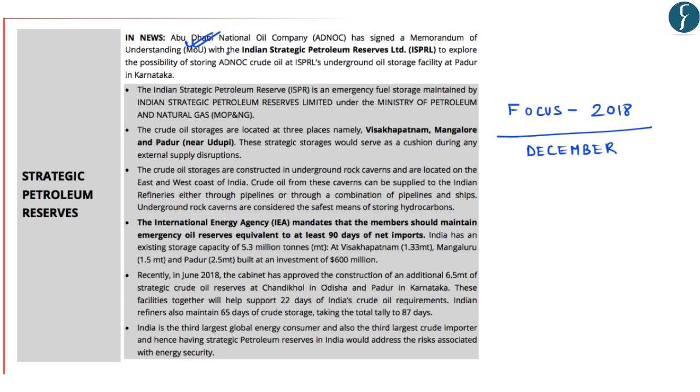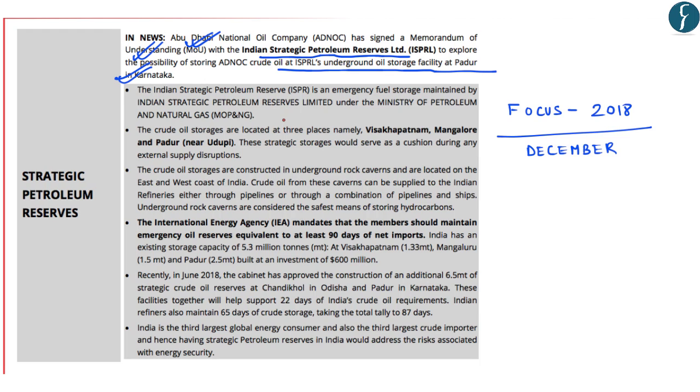It said that Abu Dhabi National Oil Company had signed a memorandum of understanding with the Indian Strategic Petroleum Reserves Limited to explore the possibility of storing Abu Dhabi National Oil Company's crude oil at ISPRL's underground storage facility at Padur in Karnataka. So on this note, you must know about Indian Strategic Petroleum Reserve Limited.